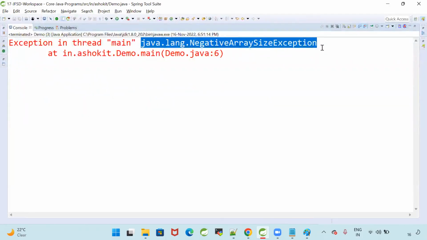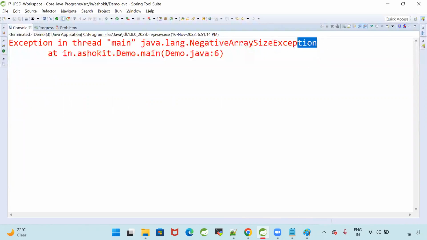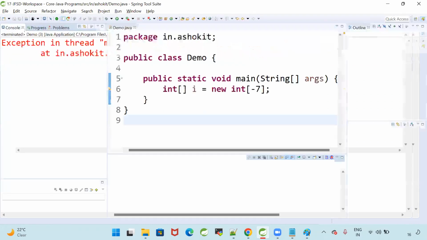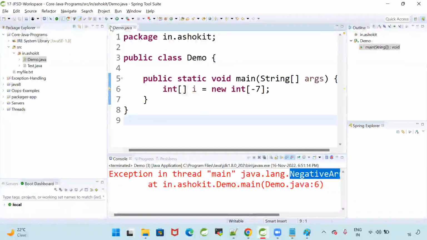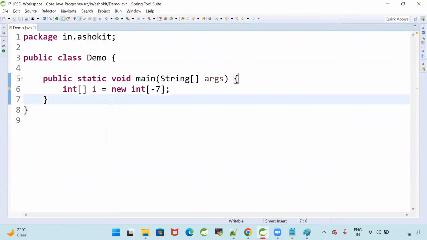Is it an unchecked exception or a checked exception? Unchecked. Why is it called unchecked? It is occurring in the runtime. That exception is occurring in the runtime. That's why it is called an unchecked exception. Got my point? Yes. Look at the hierarchy.